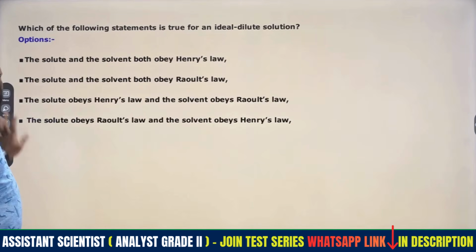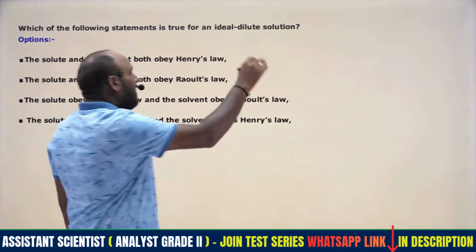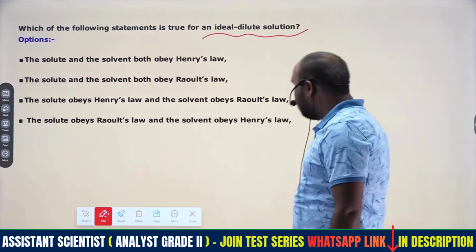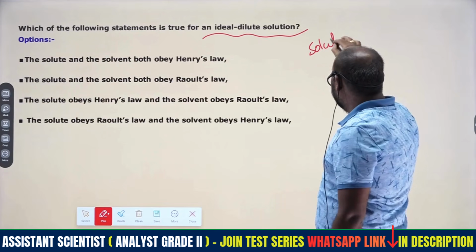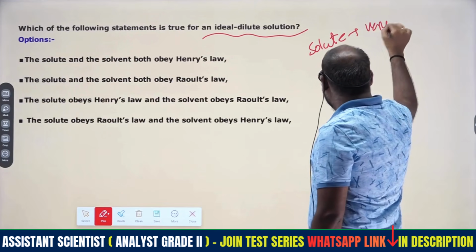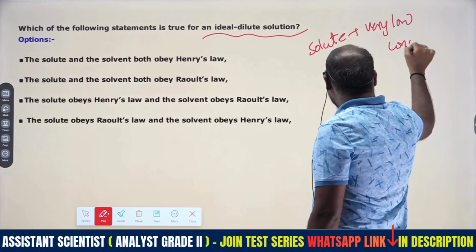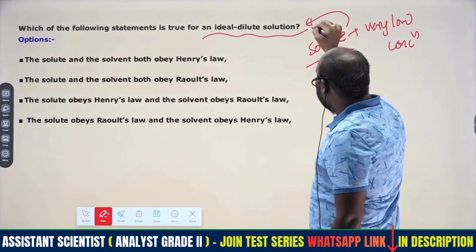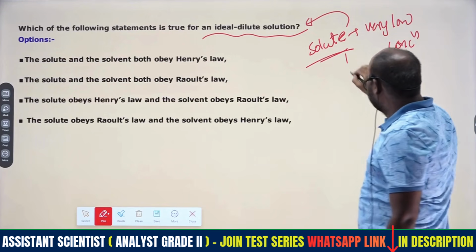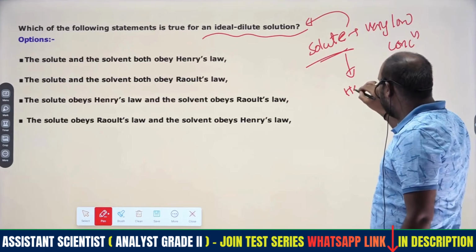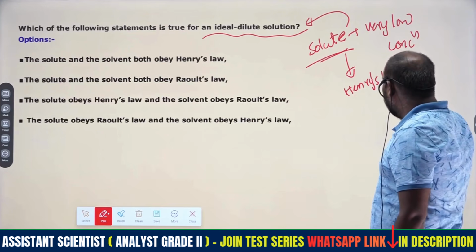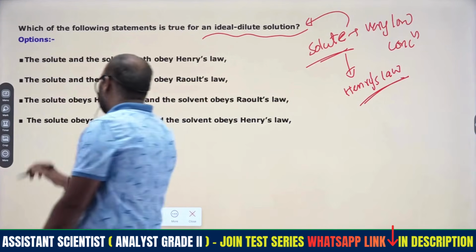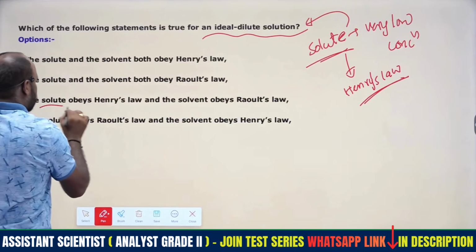Then coming to ideally dilute solutions. Which solutions do we call ideally dilute solutions? Those in which the solute is present in very low concentration. When the solute is very low in concentration, it follows Henry's law, and the solvent obeys Raoult's law.